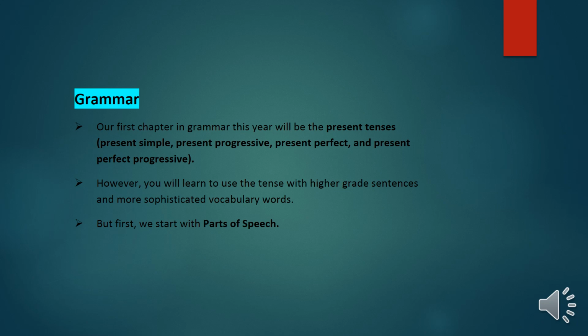Okay, now we are going to move to grammar. In grammar, we are going to talk about the parts of speech. And we will start with the definition. What are parts of speech? A part of speech is a category to which a word is assigned in accordance with its syntactic functions. In English, the main parts of speech are noun, pronoun, adjective, determiner, verb, adverb, preposition, conjunction, and interjection. These are the kinds of parts of speech.